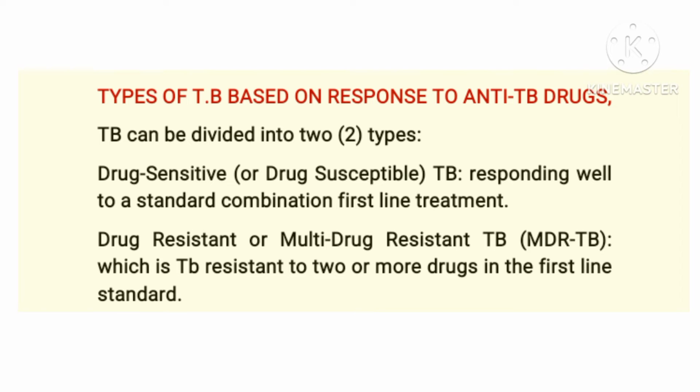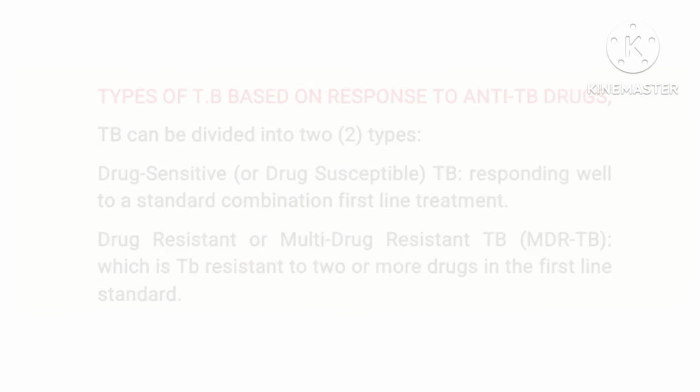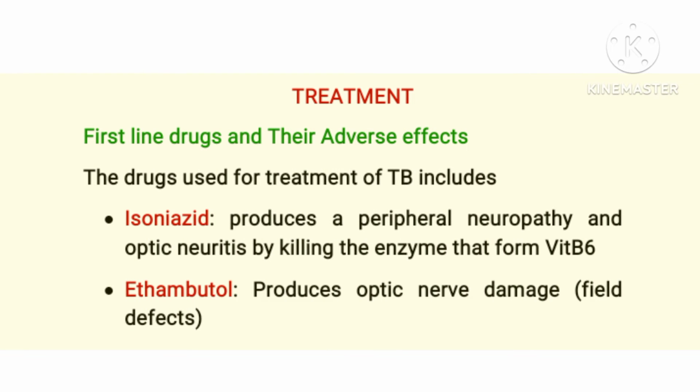This drug-resistant TB can be in the form of multi-drug resistant TB that resists isoniazid and rifampicin, or extensively drug resistant TB that resists all the first-line drugs and the second-line drugs. TB treatment occurs in two phases. The first 2 months of intensive treatment, and then 4 months follow, using a combination of four drugs.